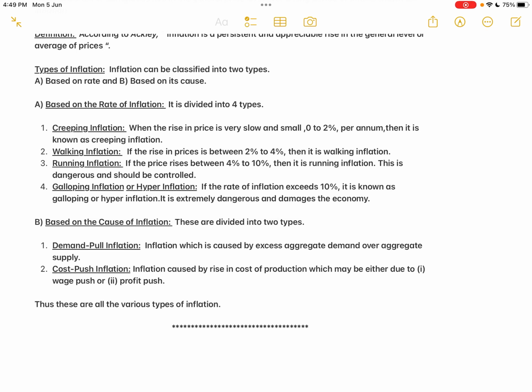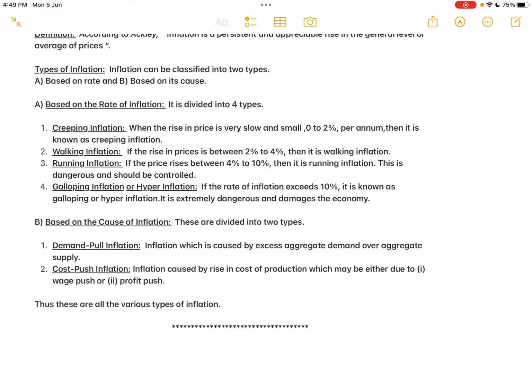Then the second type is the cost push inflation. That is, the cost of production is increasing so high that it is pushing up the price level. So it is inflation caused by the rise in cost of production, which may be due to wage push. Because of the general rise in the price level of the country, the wages will increase. So that is the increase in the cost of production for the producer.